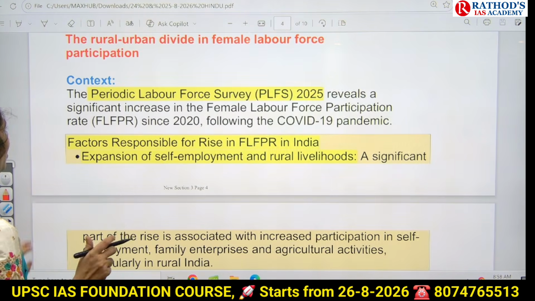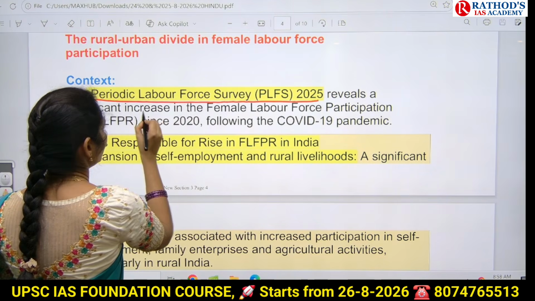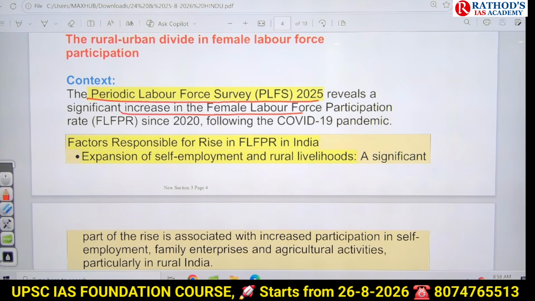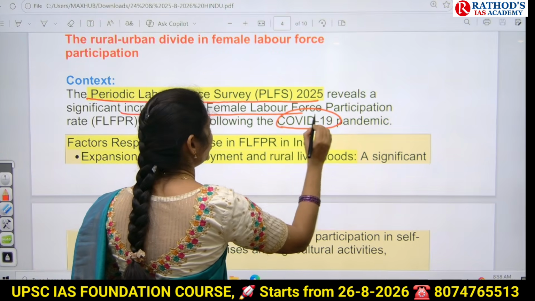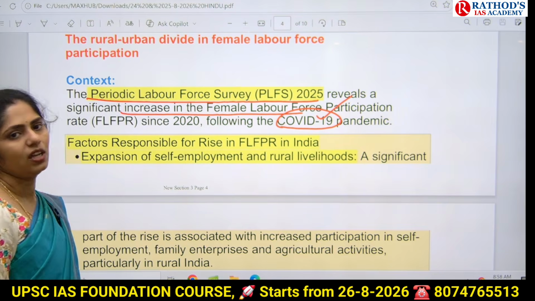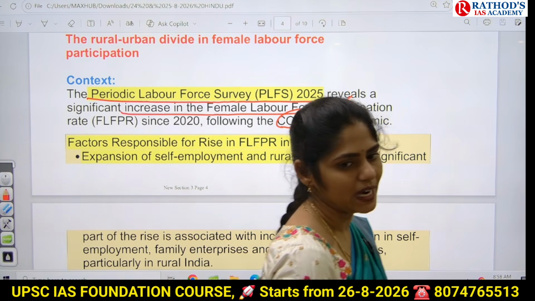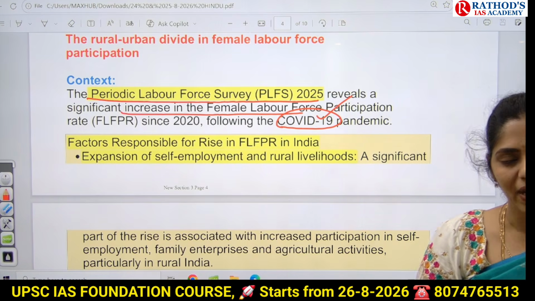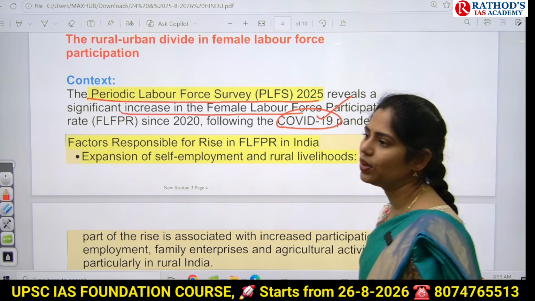Here, the Periodic Labor Force Survey 2025 reveals that there is an increased female labor force participation rate since 2020, following the COVID-19 pandemic. What is the reason? Because of the pandemic, many lost their loved ones and many families went into a debt trap.